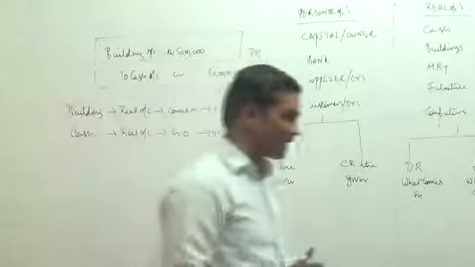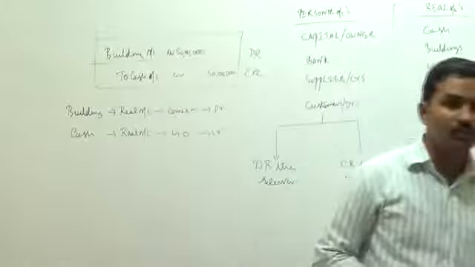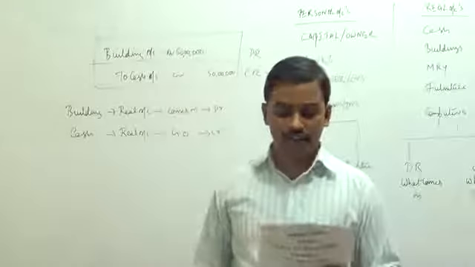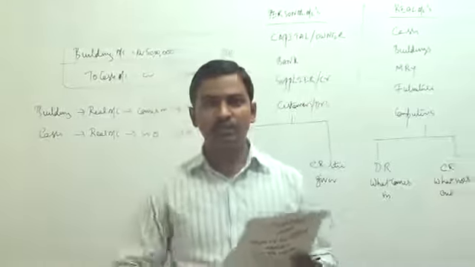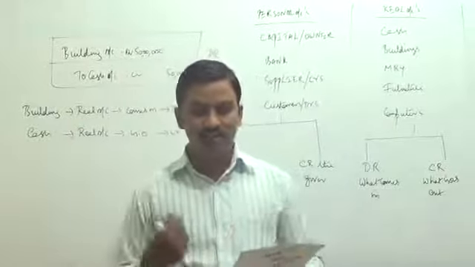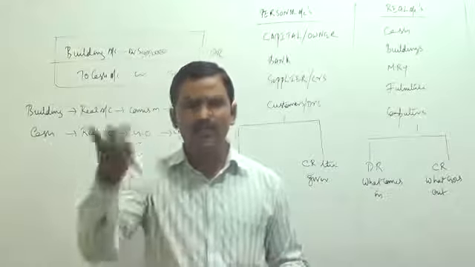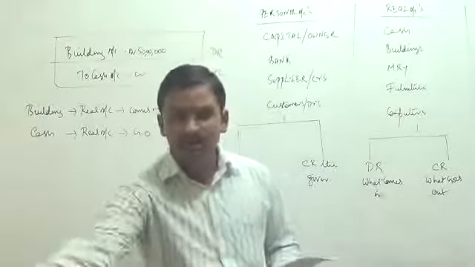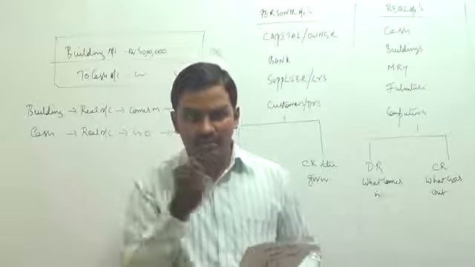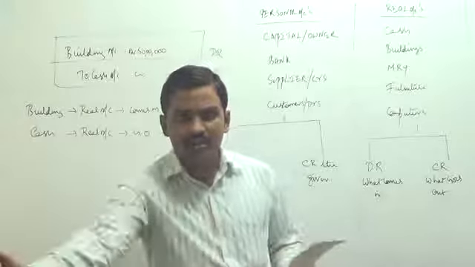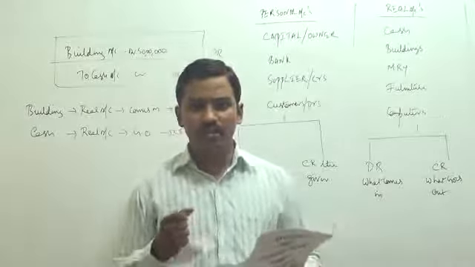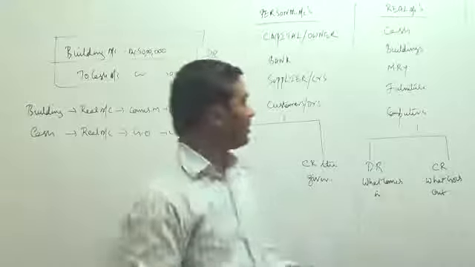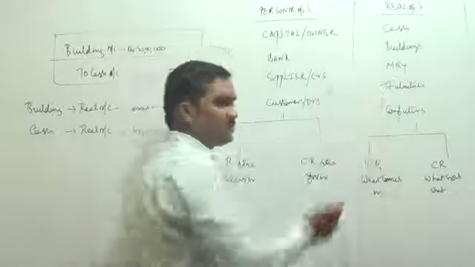Let us proceed. Let us take up the third transaction. Furniture purchased for cash. Again we are purchasing one more asset. Furniture is purchased for cash, 20 lakhs. Imagine what is happening. An asset called furniture is coming in and an asset called cash is going out. Furniture is coming into the business and cash is going out of the business. Furniture, what is your nature? If you see, furniture is a real account.